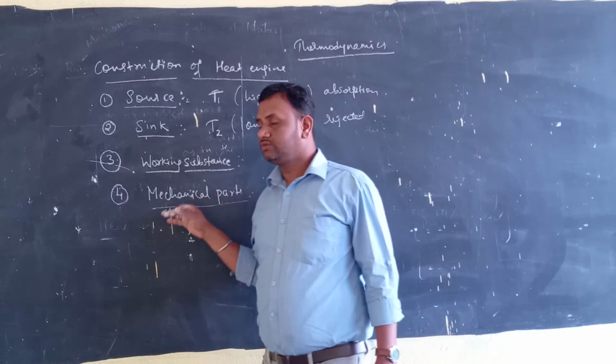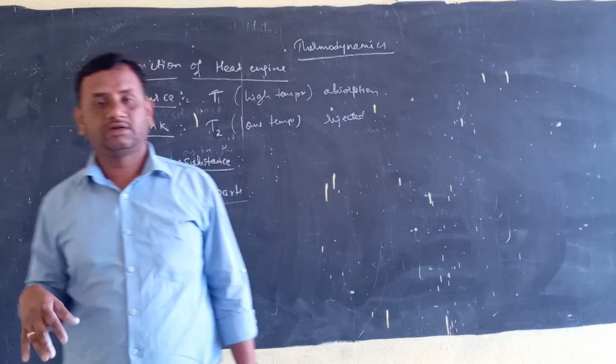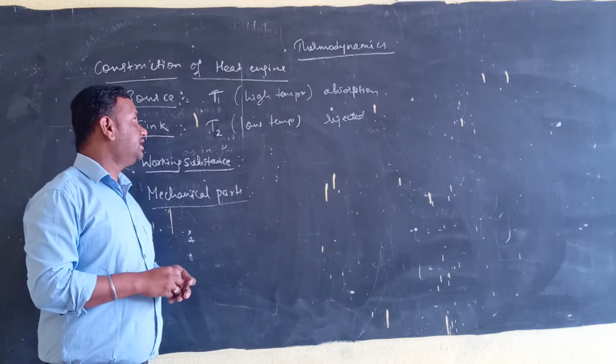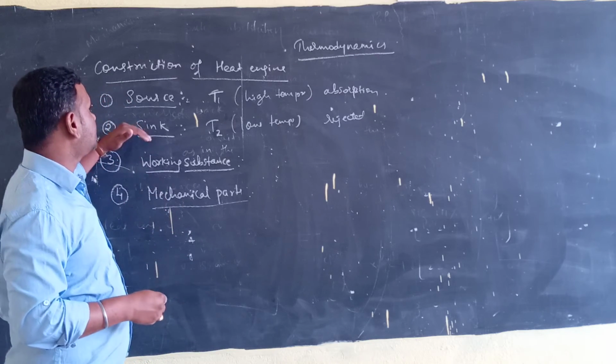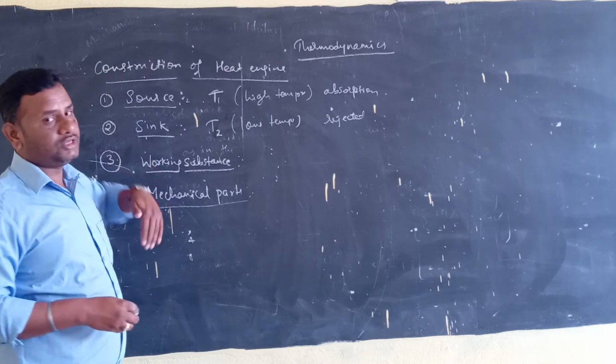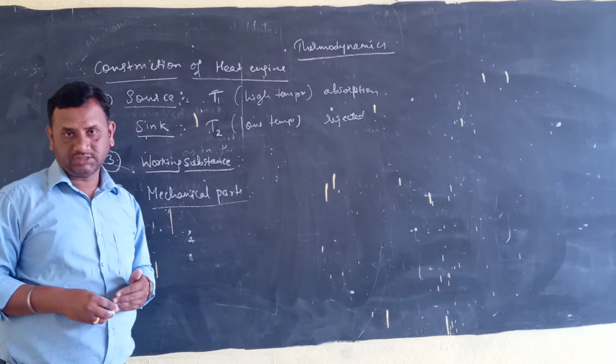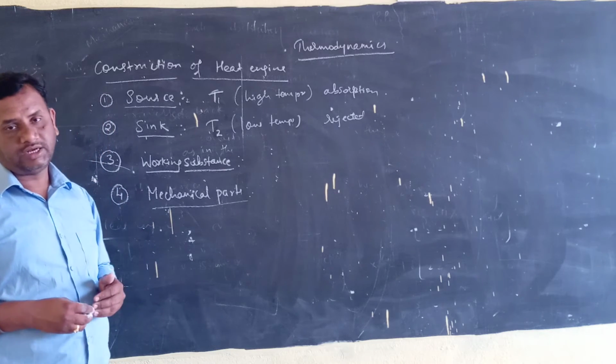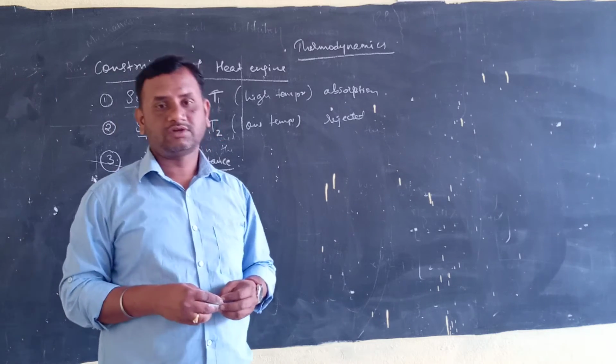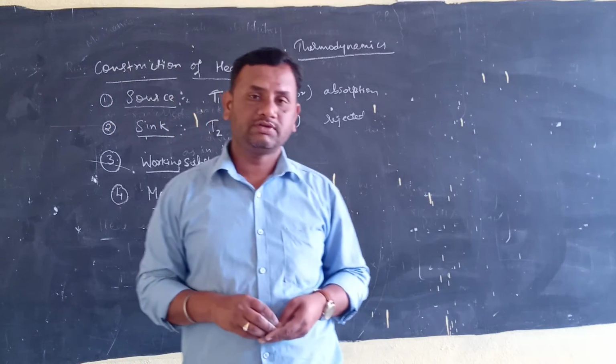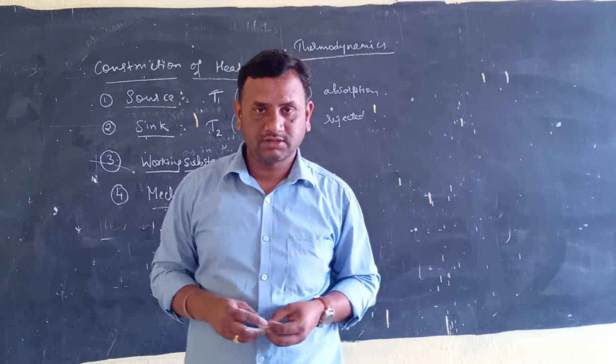In the next class we will discuss the working of heat engine. So today we will stop and in the next class we will continue the next topic. Okay, thank you.